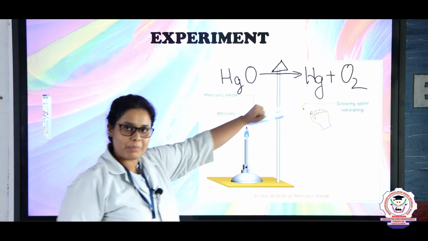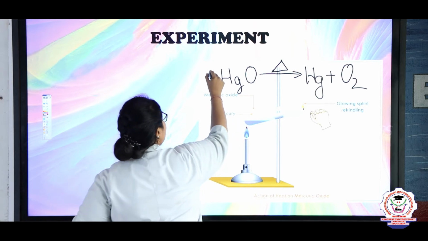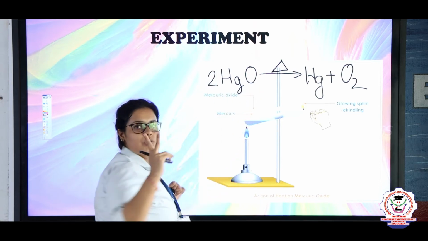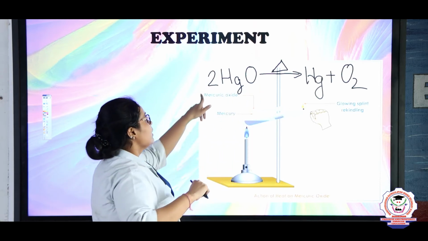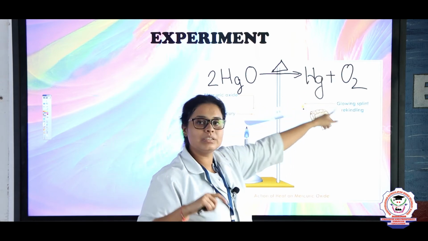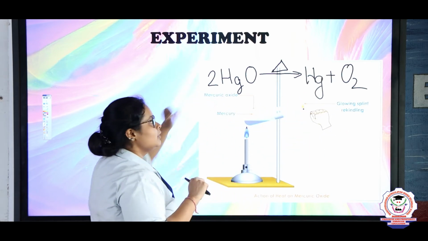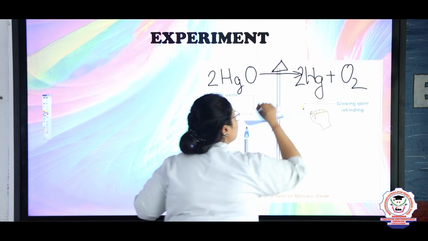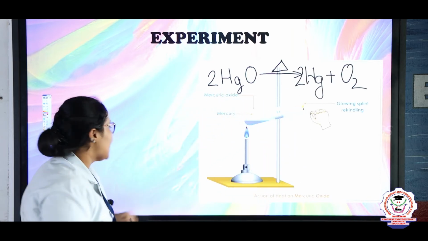So if we need to balance this, here we can write directly 2. Now oxygen is 2, and on that side it's 2. Here mercury is 1, on that side it's only 1, and here it is 2. So here we write 2, and this equation is balanced, right?